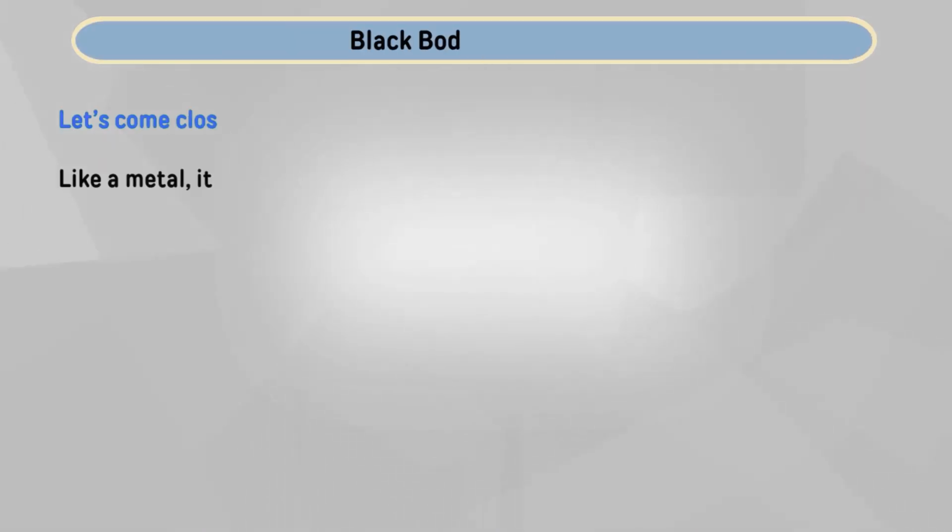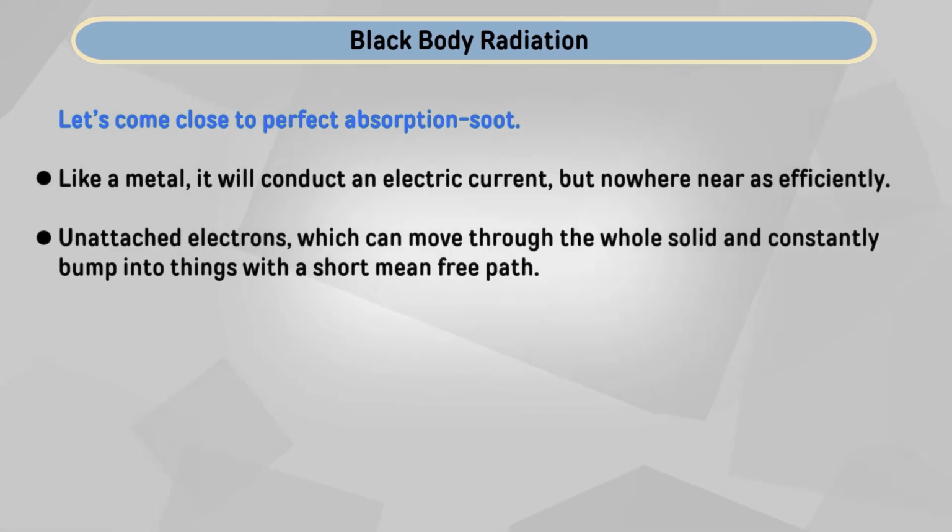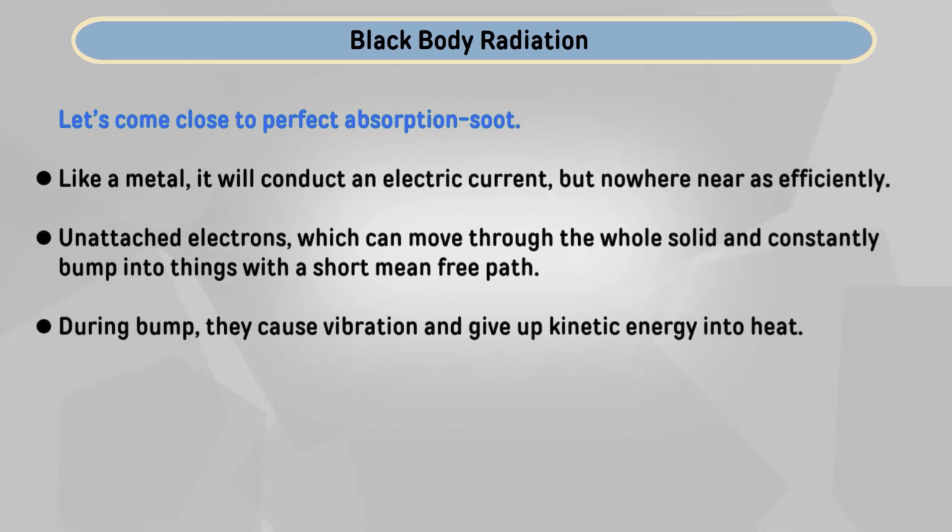So, let us consider a substance that absorbs light, with no transmission and no reflection. We come very close to perfect absorption with soot. Like a metal, it will conduct an electric current, but nowhere near as efficiently. There are unattached electrons which can move through the whole solid, but they constantly bump into things. They have a short mean free path. So, that mean free path is controlling here, and they bump and cause vibration, like balls hitting bumpers in a pinball machine. So, they give their kinetic energy into heat.